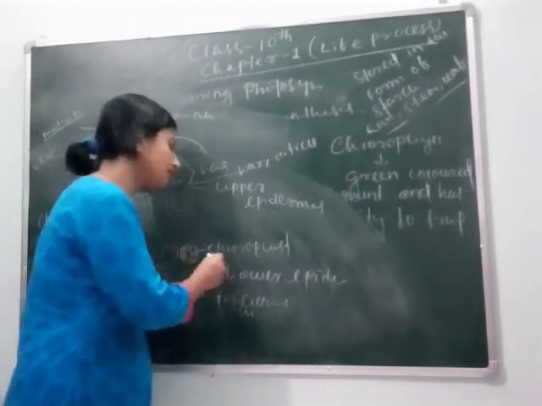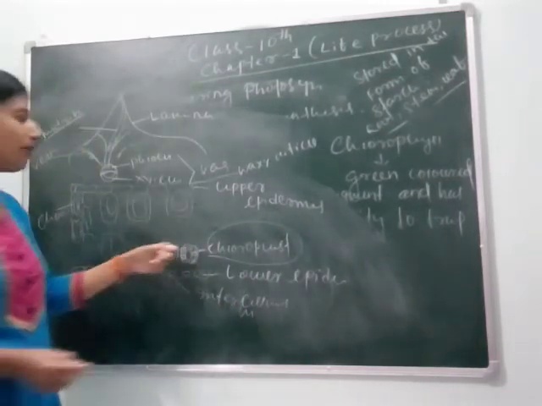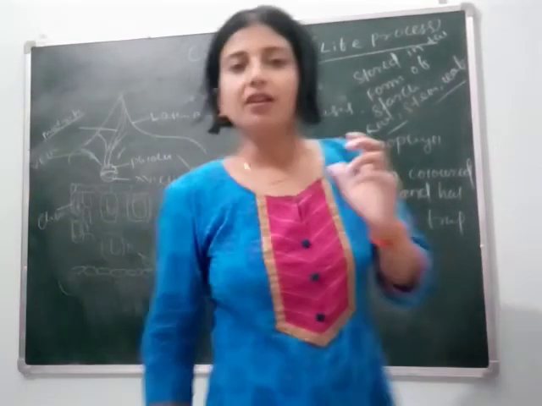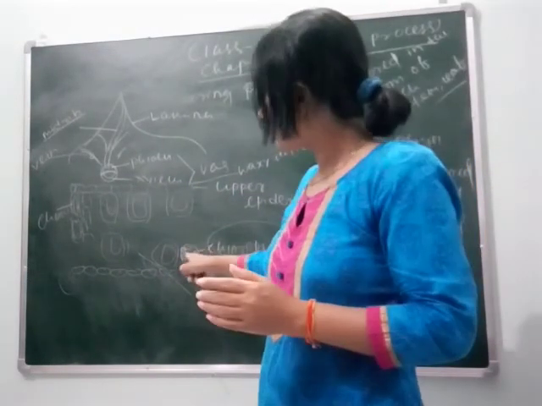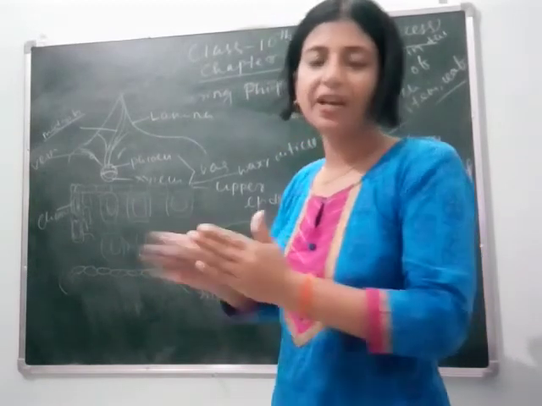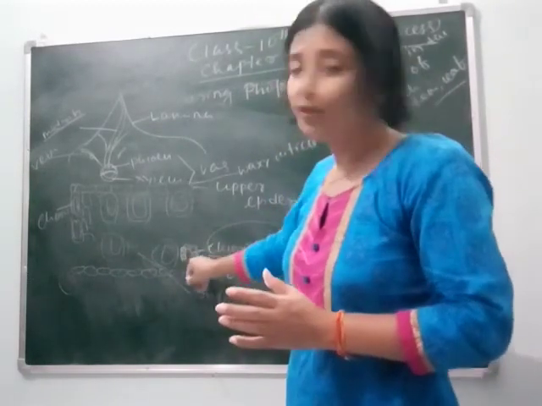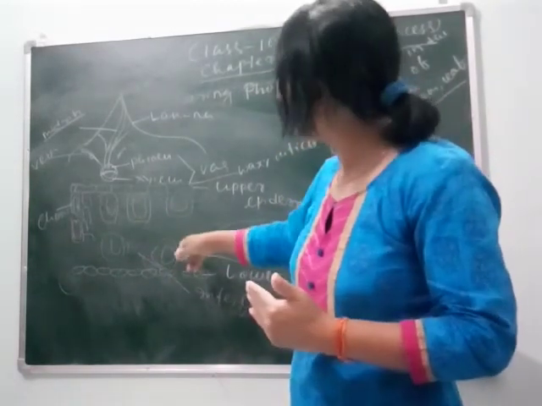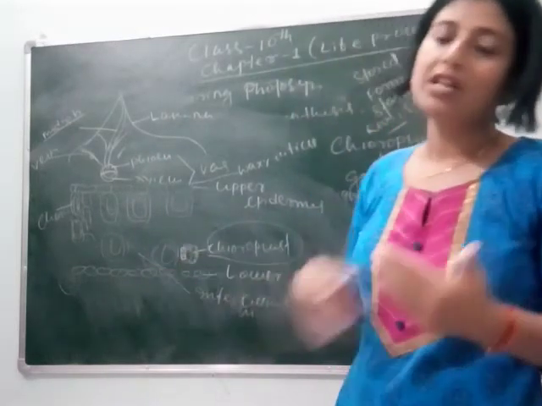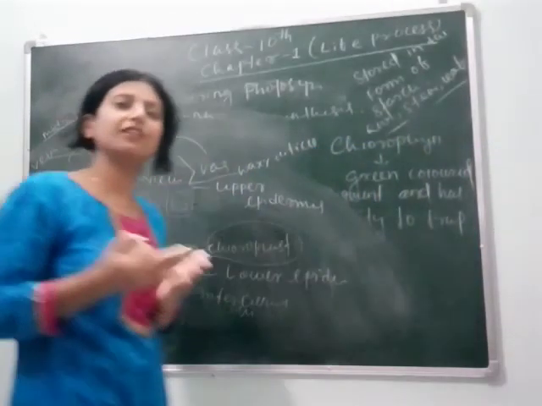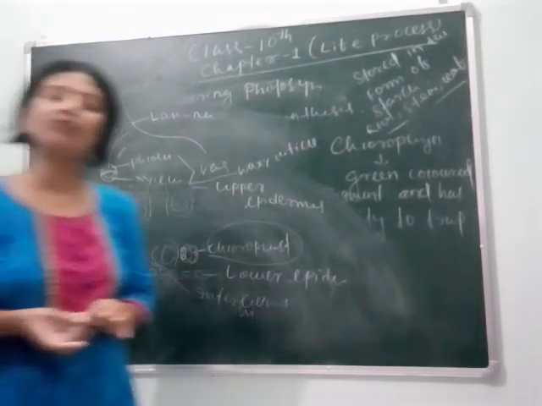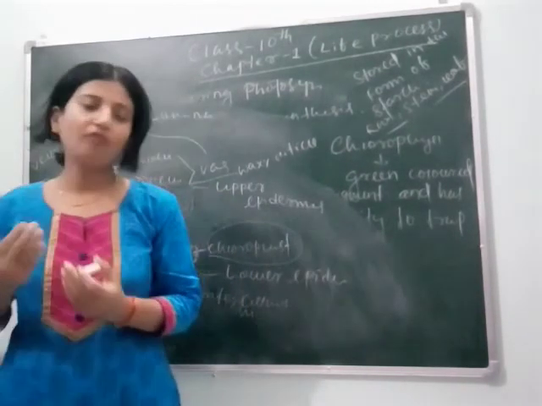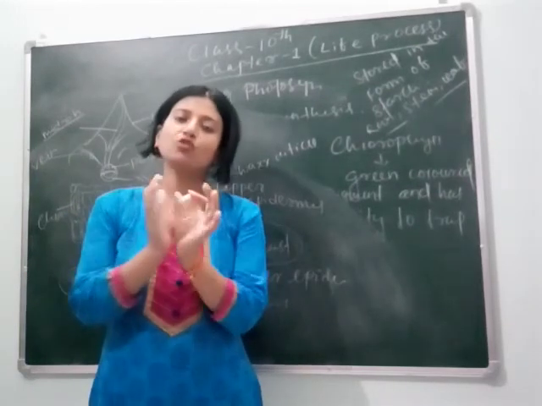Basically photosynthesis occurs in the chloroplast, and the stomata I showed you, covered by guard cells, help in gaseous exchange and photosynthesis through opening and closing. Due to stomata, the transpiration rate is also controlled. Transpiration means loss of water in the form of water vapor. As we know, during daytime when photosynthesis occurs, the stomata are open.